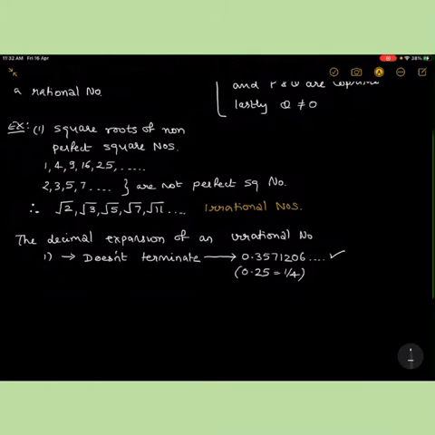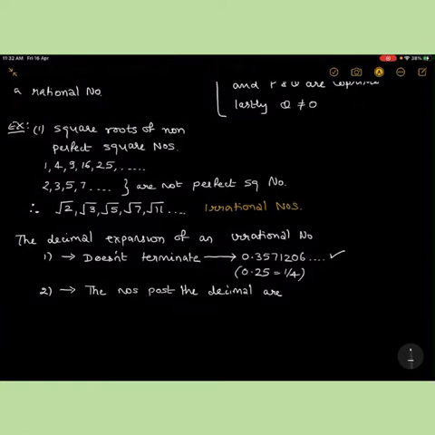Now, the second property is that the numbers post the decimal are non-recurring.